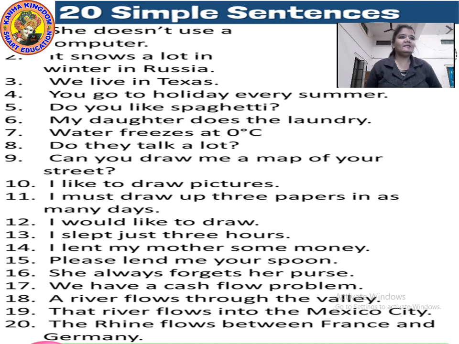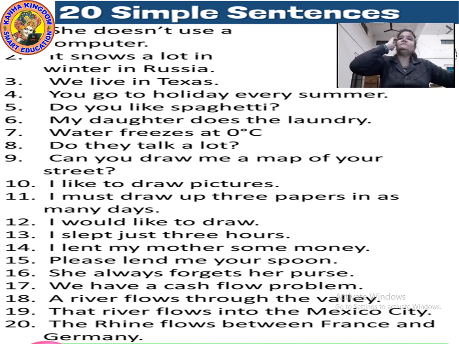Okay, now let's take the last sentence: The Rhine flows between France and Germany. Here you would say, ma'am, France and Germany, compound verb? No. Verb is still single. Go to the verb. The verb is flows, and in the whole sentence there is only one verb. So the Rhine is the subject and flows is the verb. Don't get confused because of the and in the sentence. After and, there should be one more verb, then only you can count it as a compound verb.